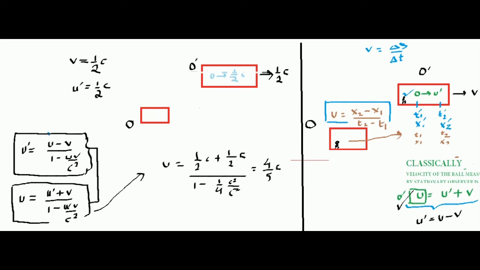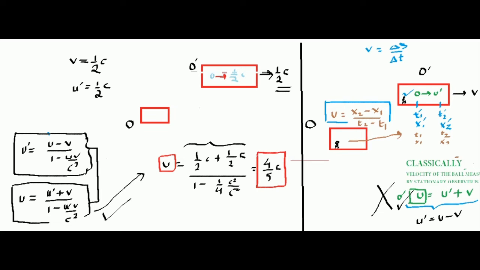At higher velocities, very close to the velocity of c, the addition of velocity is no more classical, but it is relativistic. So in relativity, half plus half is not 1, but half plus half is 4 by 5. So this is the relativistic addition. The stationary observer finds that the ball is moving inside the spaceship with a velocity 4 by 5 c.